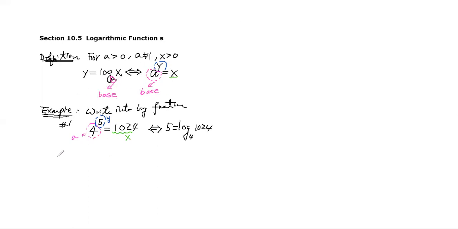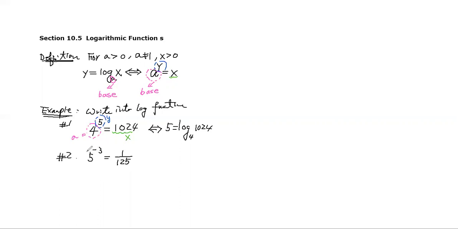Now let's take a look at number 2. If I have 5 to the negative 3 equals 1 over 125, let's see how we do that.